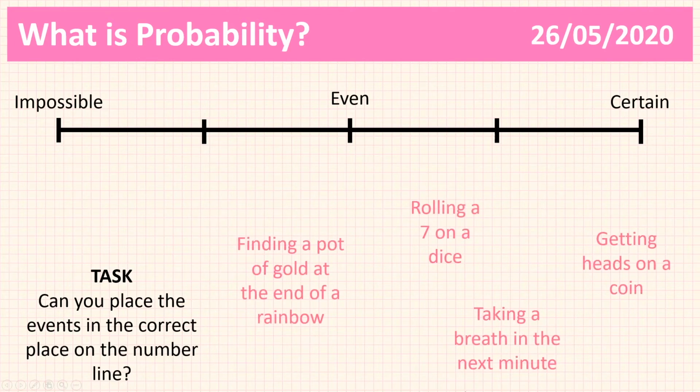So here's what I'd like you to do. Here are some events. What I would like you to do is place them where you think they belong on this number line. Now, when I do go through the answers, as the event goes to its correct position, it will then disappear. The reason it will disappear is so that we have more space to move the other events around without you getting confused and the words overlapping. So just be aware of that when we go through the answers. So once again, I'll remind you of your task. Place these events where you think they should go on the number line. Pause the video and have a go at that, please.